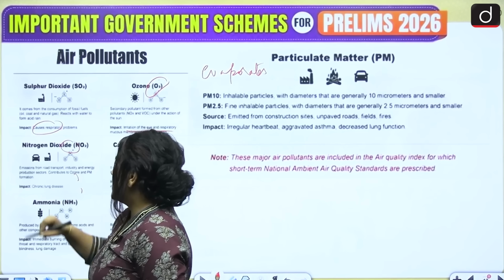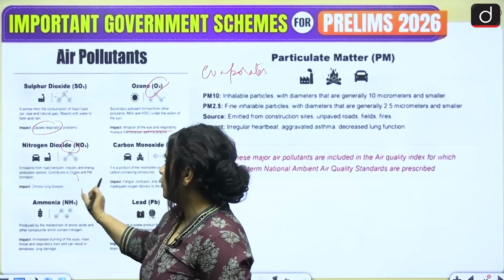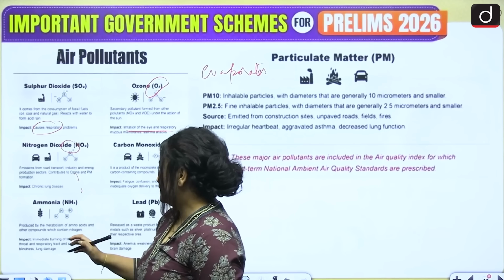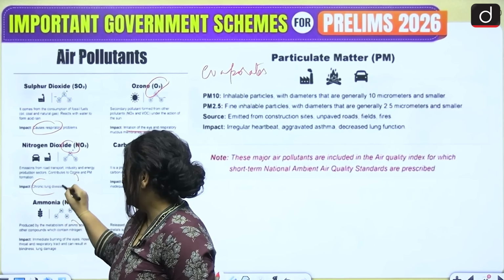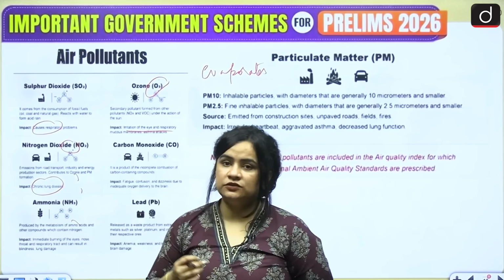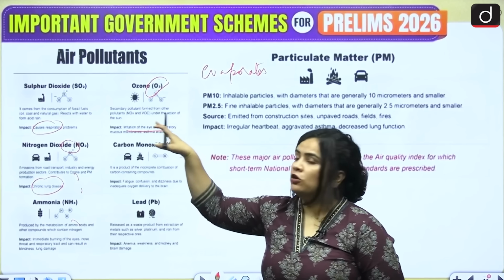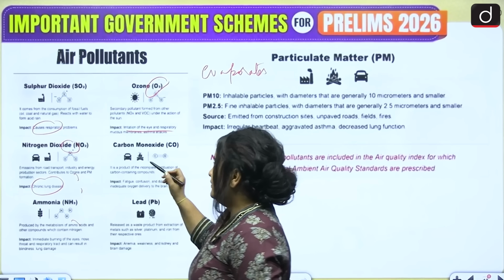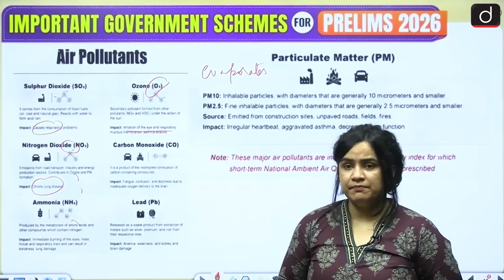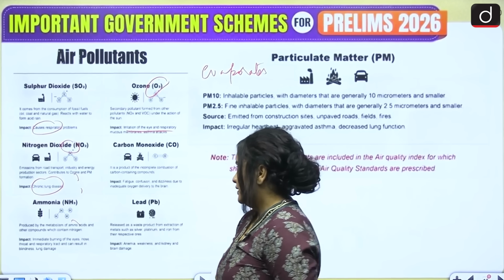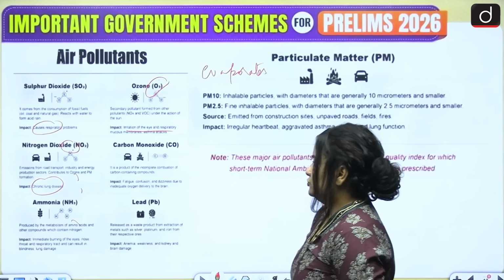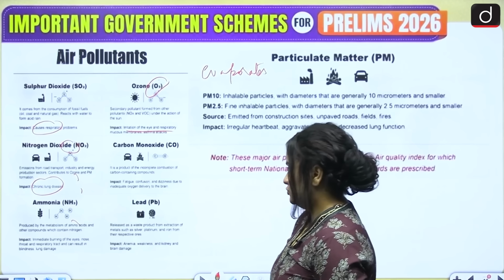Then we have nitrogen dioxide. It emits from road transport, industry as well as energy sectors, and here, as always, it also causes chronic lung disease. Notice how all of these pollutants are causing pulmonary respiratory problems. Then we have carbon monoxide, which emits from the incomplete combustion of fossil fuels, and here they cause fatigue, confusion, dizziness due to inadequate oxygen delivery to our brain.